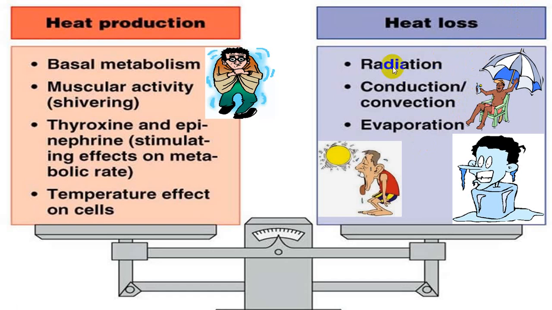Usually we gain more heat by radiation and conduction convection rather than we lose the heat by radiation, conduction, convection. Very small amount of heat we lose, and we require a very nice balance between these two, and that should be maintained.